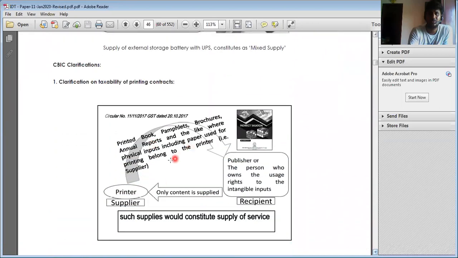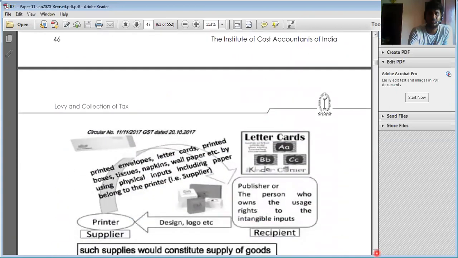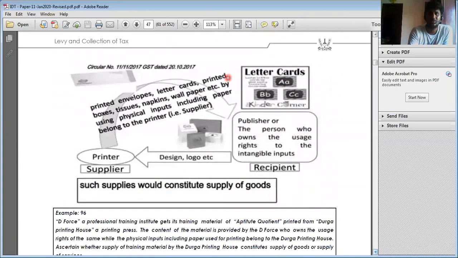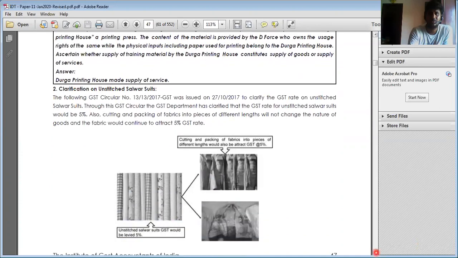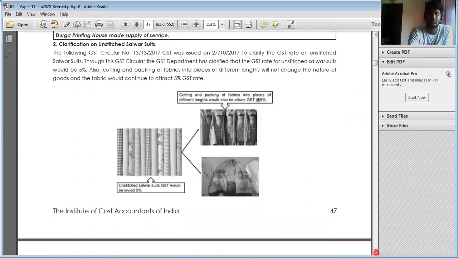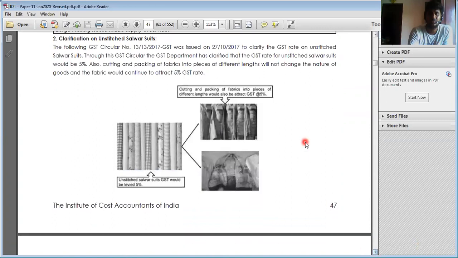Next, books have been printed and published. Here the main item is the book, so the book is the main intention. Printing is an additional concept. So here also the principal supply is the book, and printing is the additional supply. Without the book there is no printing. Same scenario, designing a logo, etc., that is also subject to the principal supply. Here the design, the drawing, the painting, those are different scenarios.